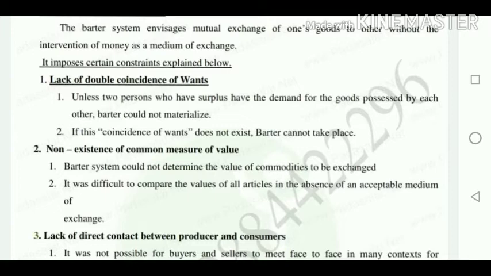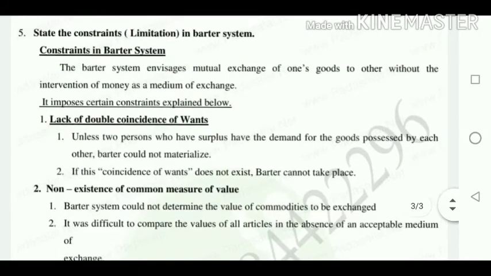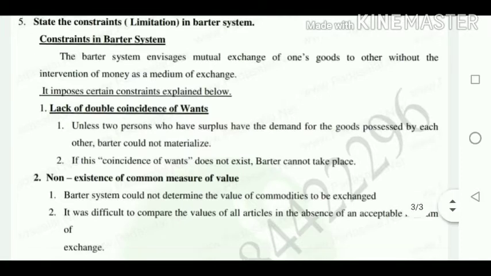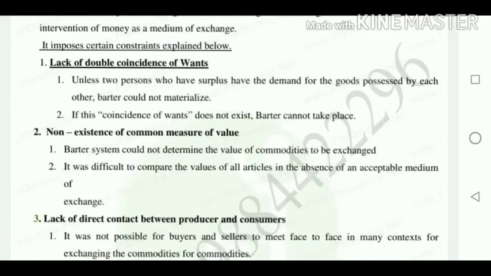Okay, the 5th question is about the constraints of barter system. First we are going to see the meaning of barter system. The barter system envisages mutual exchange of one good for another without the invention of money as a medium of exchange. Here they set some points relating to it. It imposes certain constraints explained below.